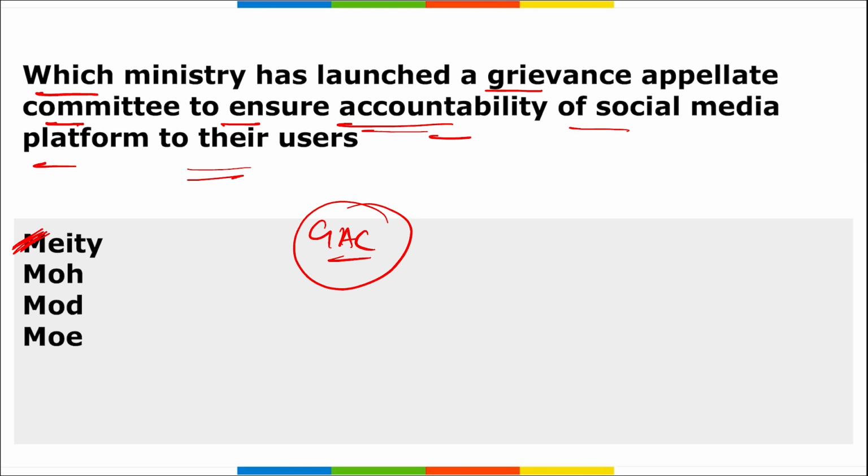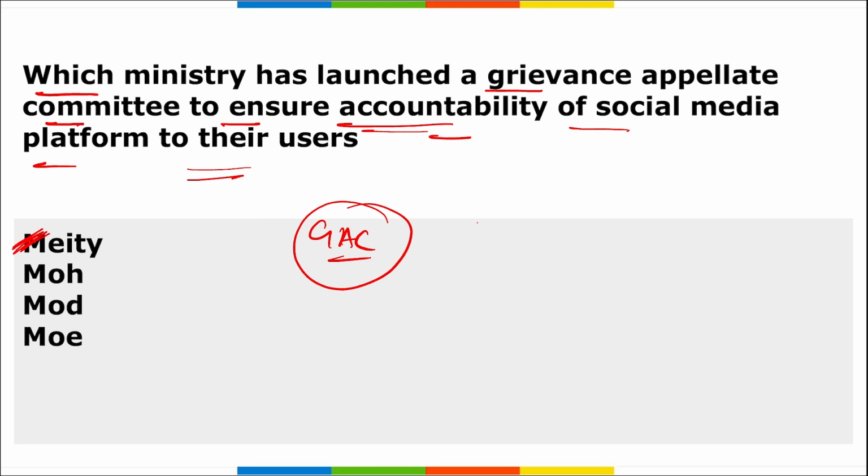Also, if we talk about it, the grievance appellate committee marks a change in India's approach to monitoring social media content. This suggests that the media platforms may now be required to permit speech that is normally legal to convey in public, but is not allowed on their platform. All right.